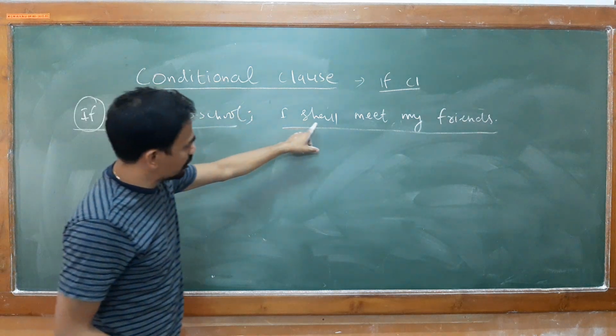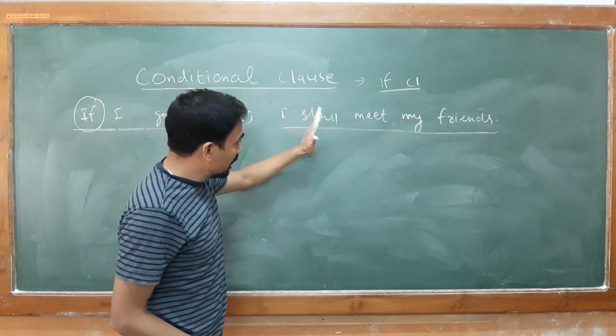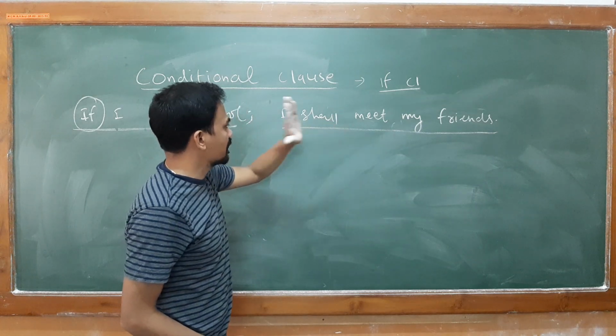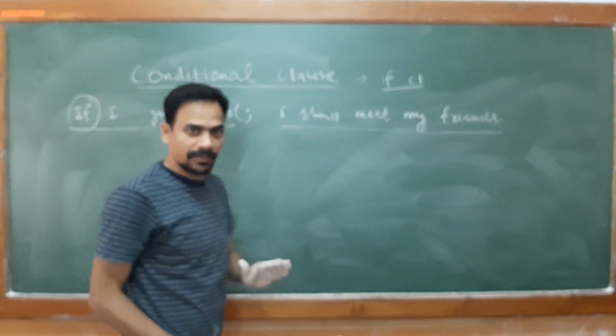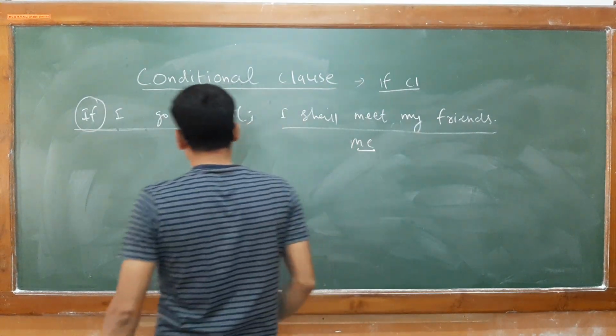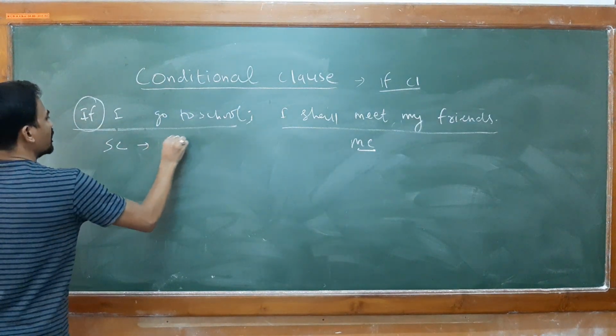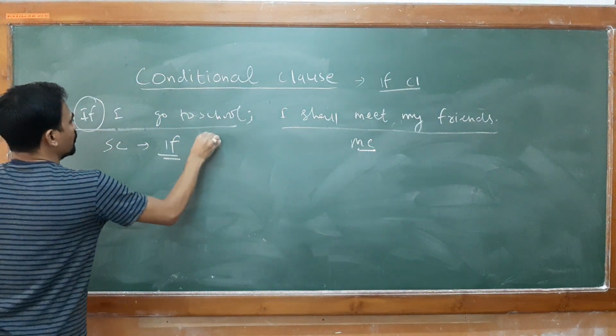But this part, I shall meet my friends, gives you 100% meaning. So this is known as your principal clause or main clause. This is MC and this is your SC, or you can say if clause also.